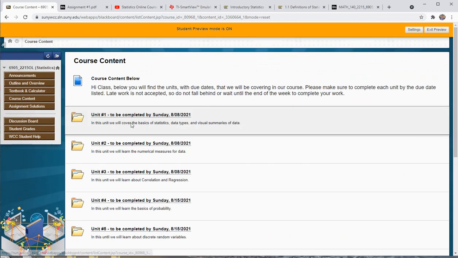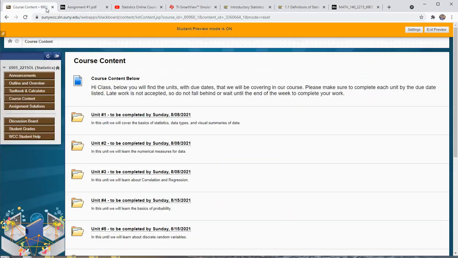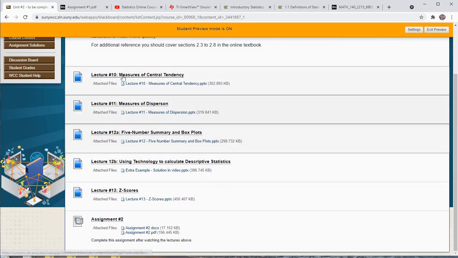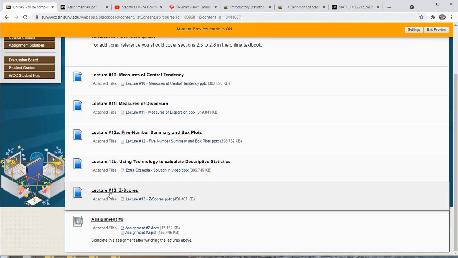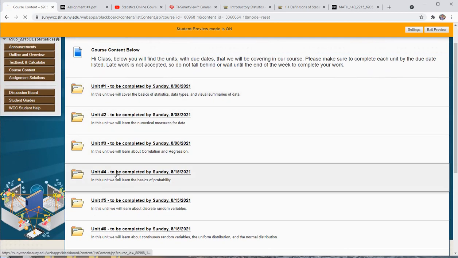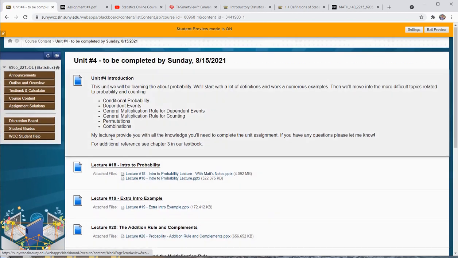For every unit, unit number 2 corresponds to assignment number 2, and so on. For every unit, you'll log in, you'll watch the lectures. You see that unit number 2 only has 5 lectures here, and then you'll complete the assignment. Some units, it just depends on the topics, like unit number 4 seems to have a lot more lectures here.